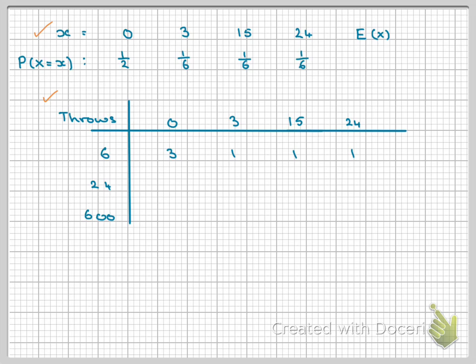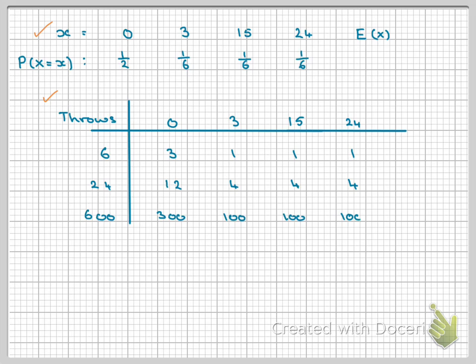If I threw the die 24 times, I would expect the following. I would expect to score a 0 12 times, a 3 4 times, a 15 4 times, 24 also 4 times. And if I threw the die 600 times, I would expect to get the following.